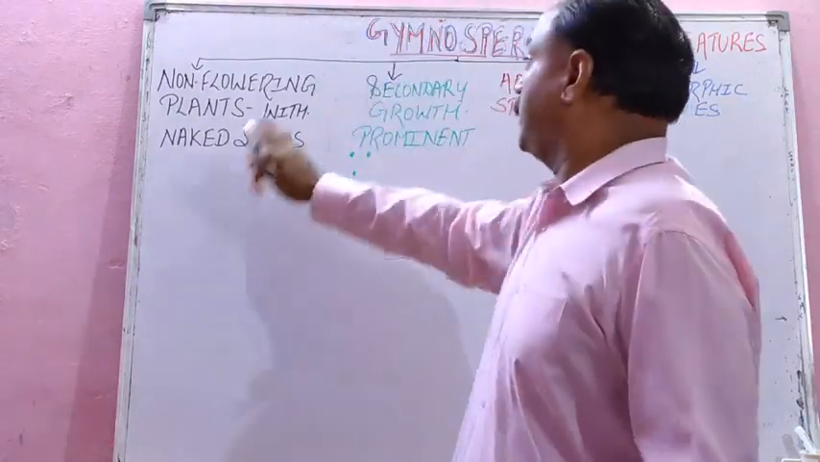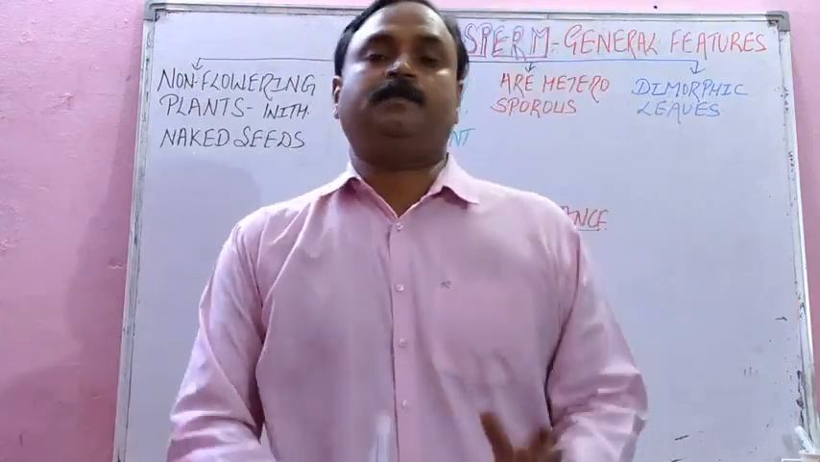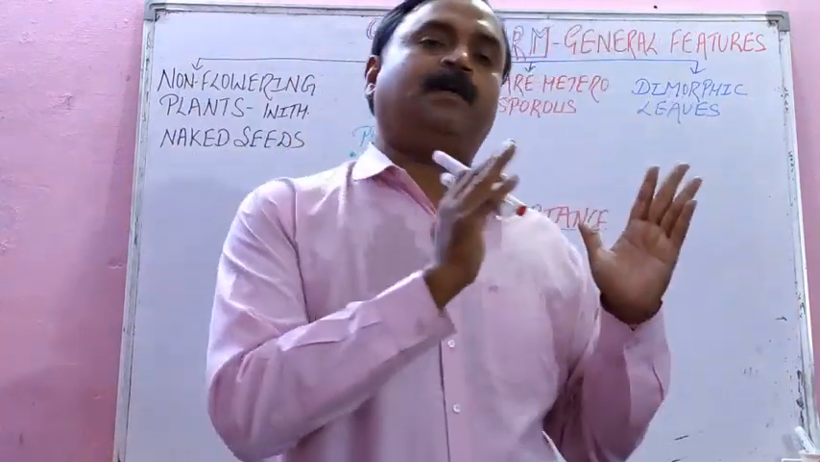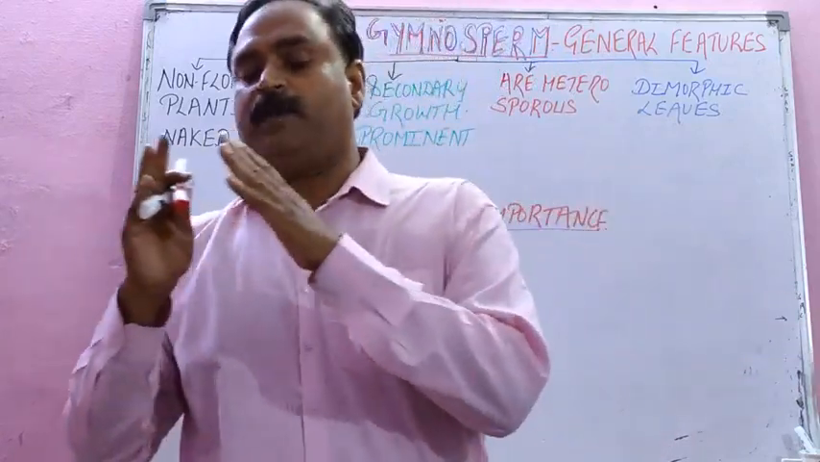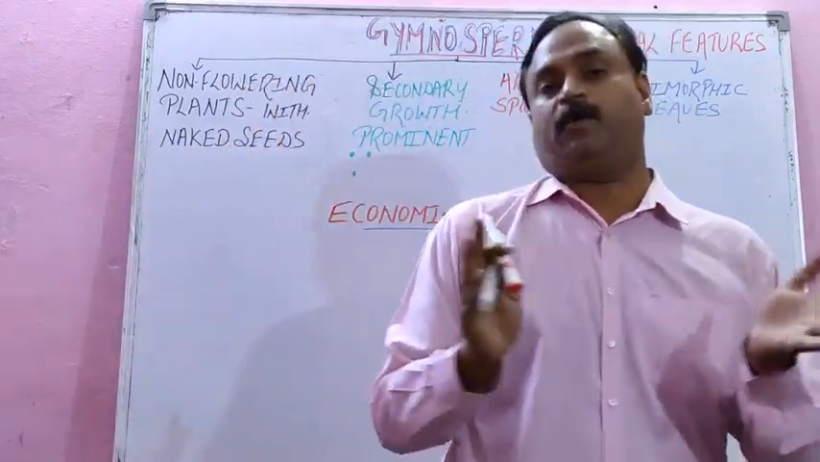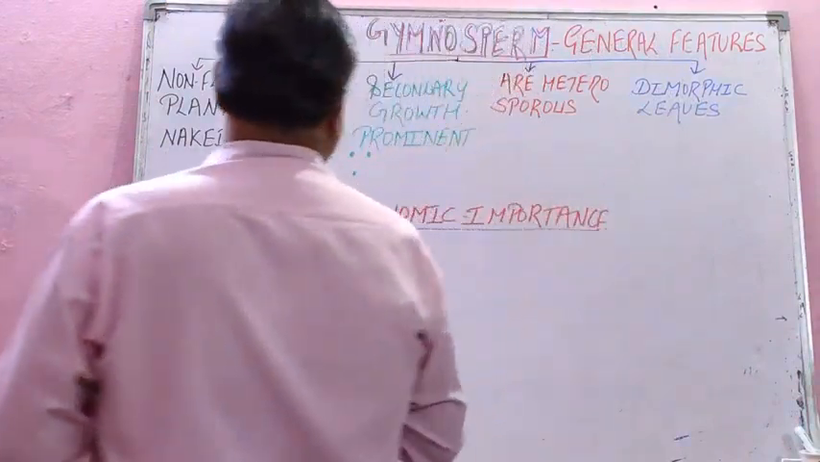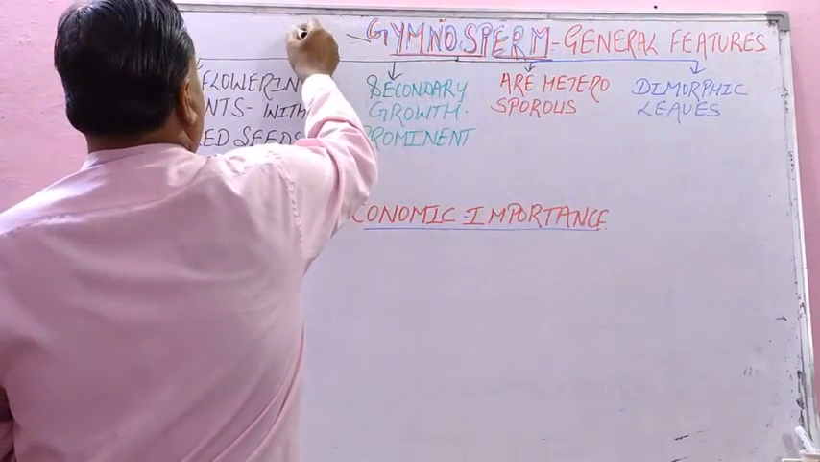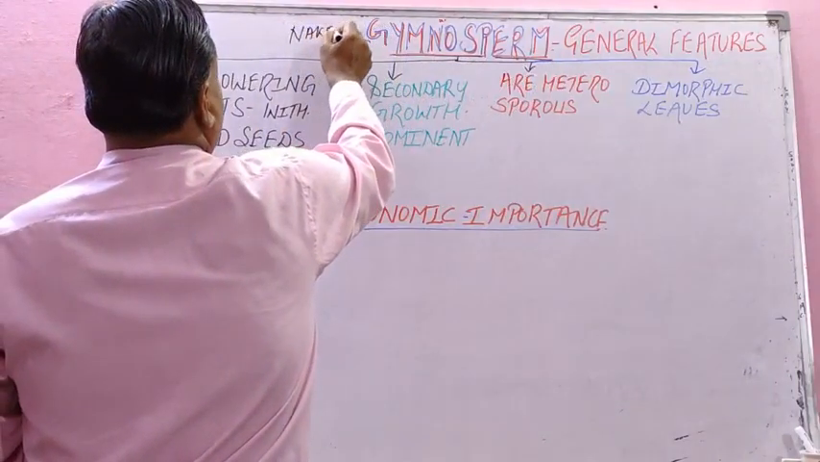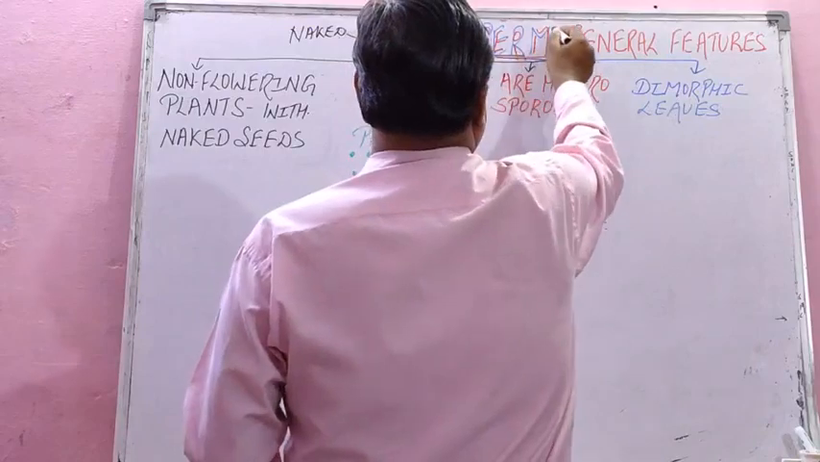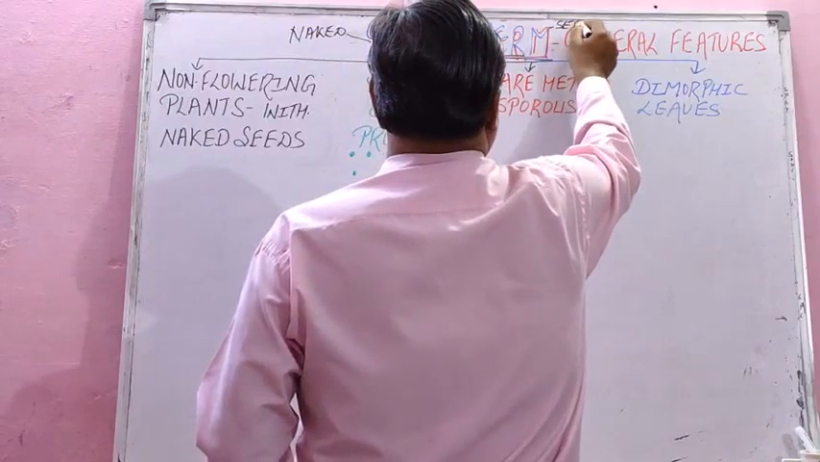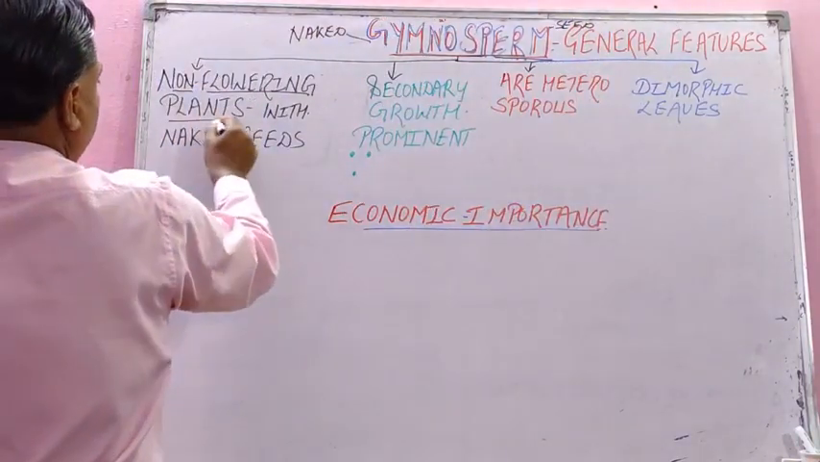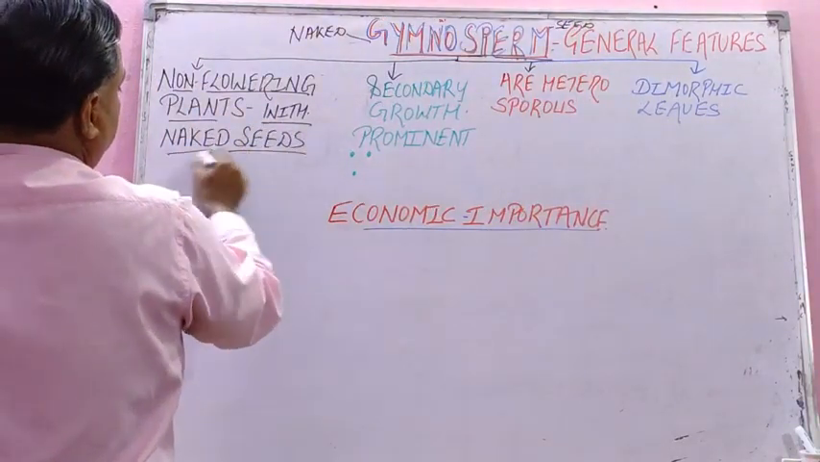Children, now we are studying gymnosperms. If you study gymnosperms carefully, you can easily compare them with angiosperms, because the difference between angiosperm and gymnosperm is very important, isn't it? So the first feature of gymnosperm, students: gymno means naked and sperma means seed. The first general feature is that it is a non-flowering plant but with naked seeds.